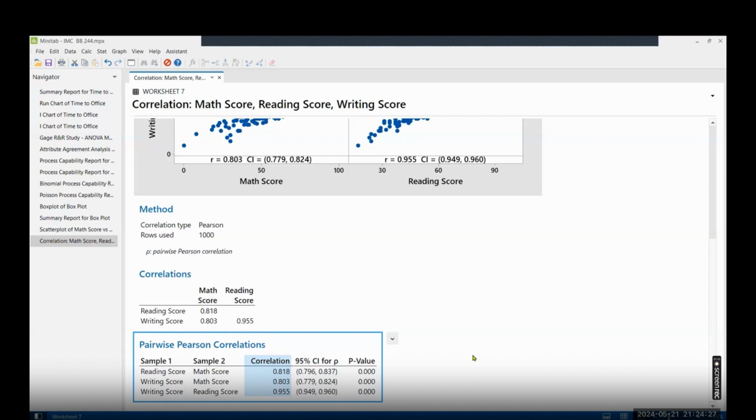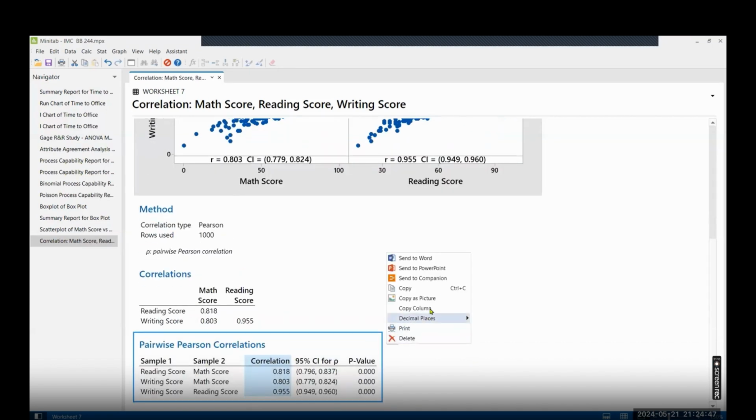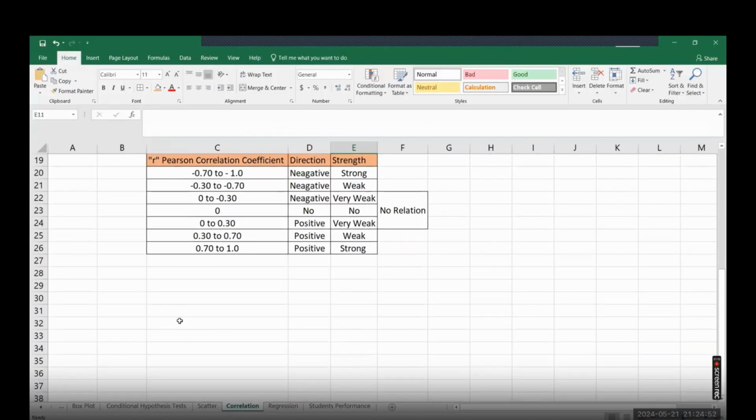The P value is less than 0.05, and the correlation value is around 0.955, which means almost 95% they are correlated. And this relationship is significant as well. This is the way we calculate the correlation of the data.